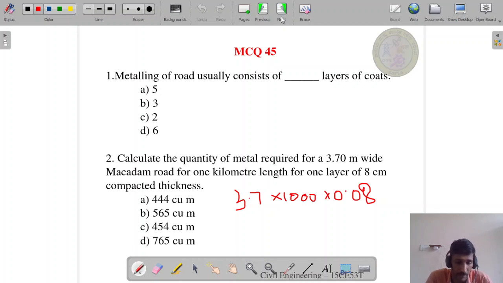Option A, option B, option C 454, option D 765, which is the correct answer? In this particular problem, answer nearer to that, the correct answer is 444.